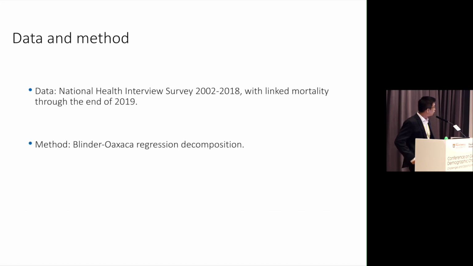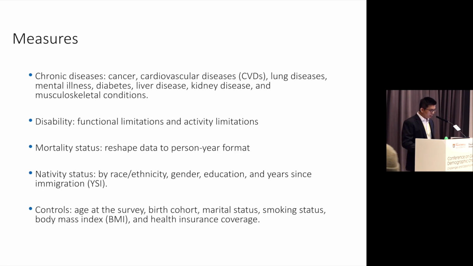The data we use for this study is from the National Health Interview Survey from 2002 to 2018, with linked mortality data to 2019. The main method we use is the Blinder-Oaxaca regression decomposition method. We look at 8 major categories of chronic disease, including cancer, cardiovascular disease, lung disease, mental illness, diabetes, liver disease, kidney disease, and musculoskeletal conditions.